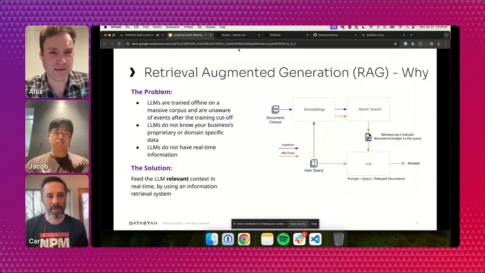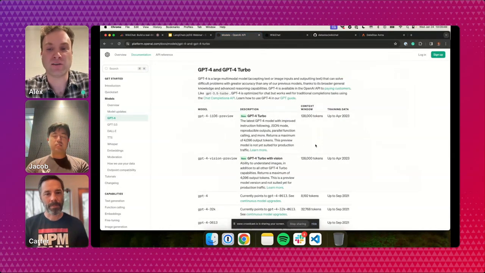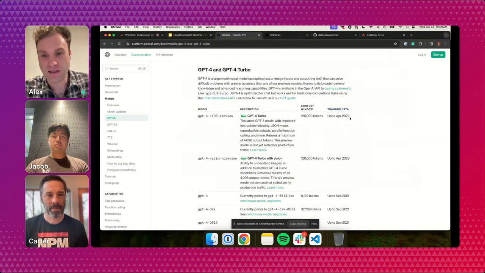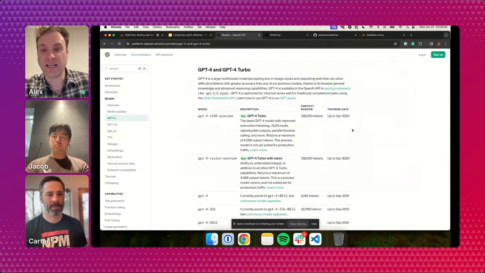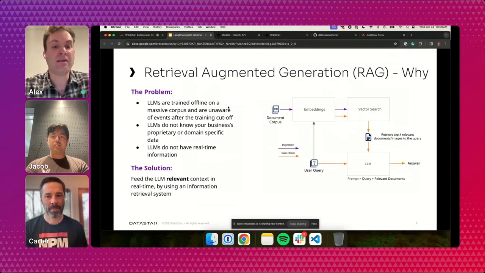A really good, easy way to understand this is by looking at some documentation on OpenAI models. On the right, you can see there's this training data field. And this is basically the cutoff date: these LLMs are trained on all data up to April 2023, right? So if you wanted access to any Wikipedia data after April 2023, you would have to tell the LLM about it, insert it into the prompt, which is why RAG is necessary. It's also super necessary in cases where you want the LLM to be knowledgeable of your business's data, right?